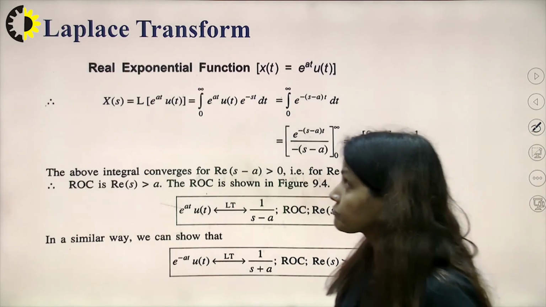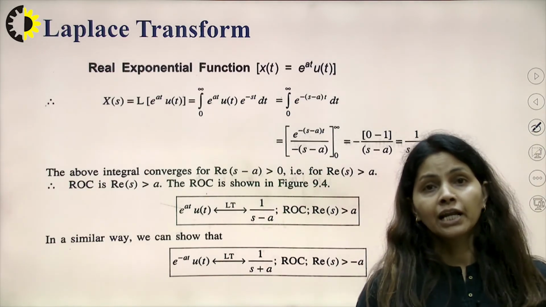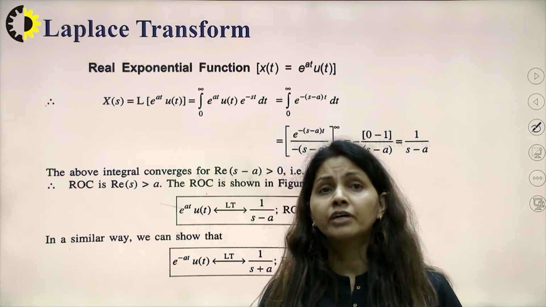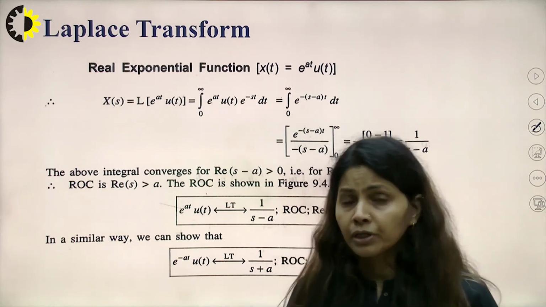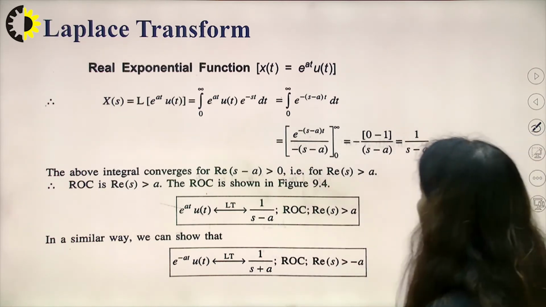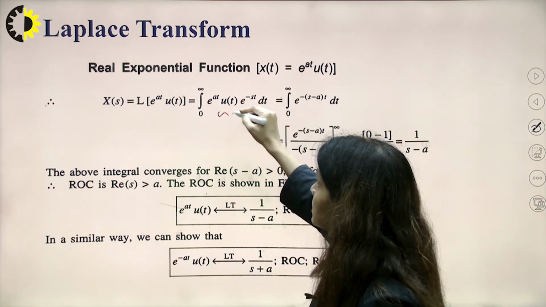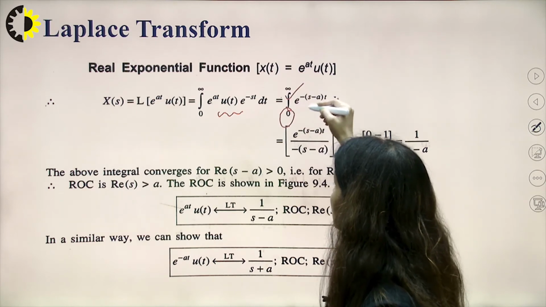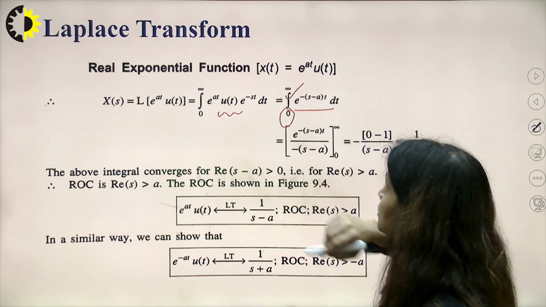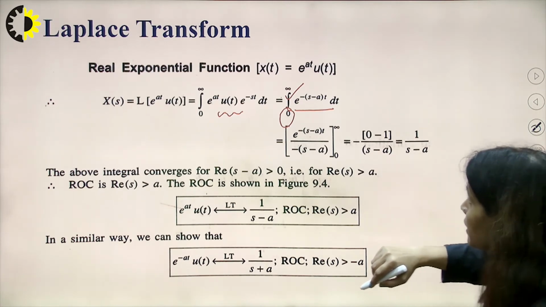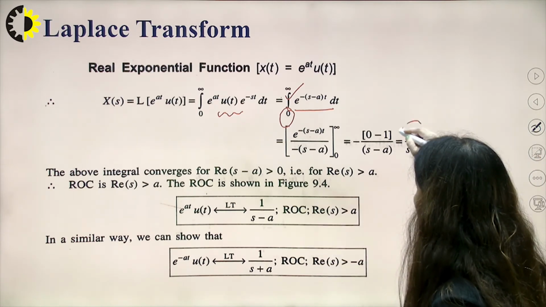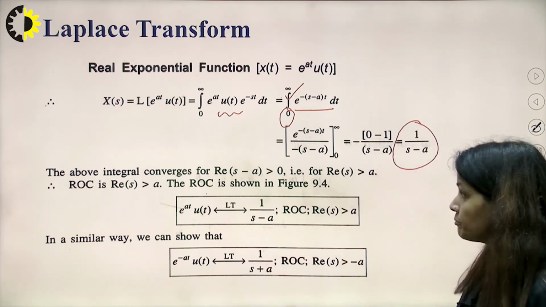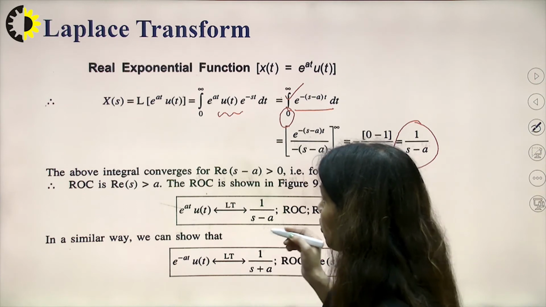Now next, the Laplace transform of the real exponential function. Similarly, we can find out the Laplace transform of e raised to the power at u(t). Since it is again u(t), I will change my limit to 0 to infinity, and putting this formula, e raised to the power minus (s minus a) t, and putting all the limits, I can get the answer as 1 upon s minus a. This simple integration can be solved.